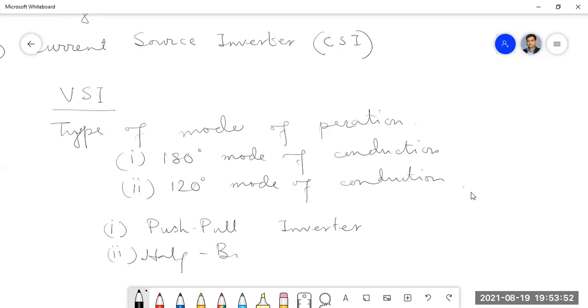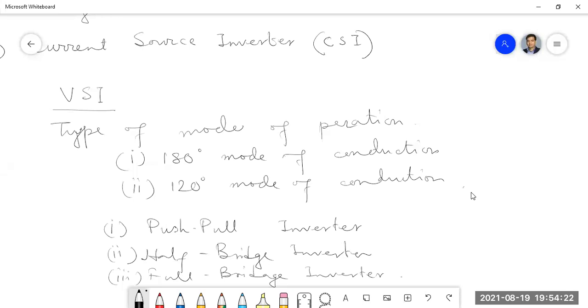push-pull inverter, half-bridge inverter, and full-bridge inverter. So these are the categories of VSI based on the topology used.